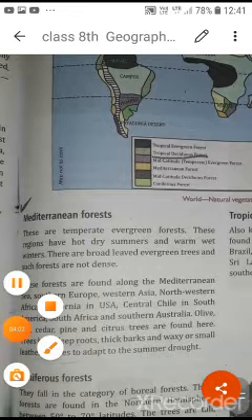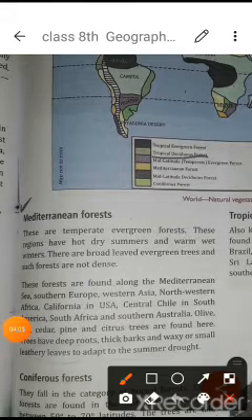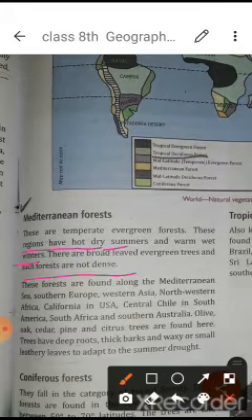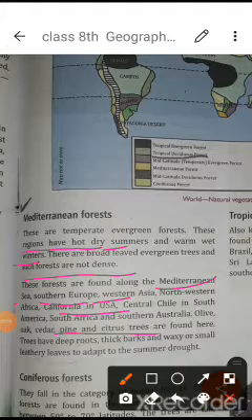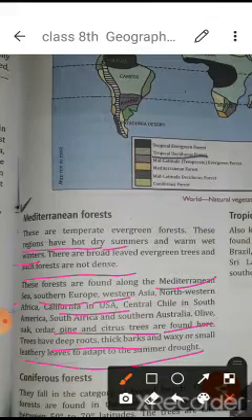Mediterranean forests are found in regions that have very hot, dry summers and warm, wet winters. Their leaves are broad, evergreen trees, and such forests are not dense. They are found along the Mediterranean Sea, southern Europe, western Asia, northwestern Africa, California in the USA, Central Asia and South Africa, and different kinds of trees are found here. They have deep roots, thick barks, and waxy or small leathery leaves to adapt to the summer drought. So this is about the Mediterranean forest.